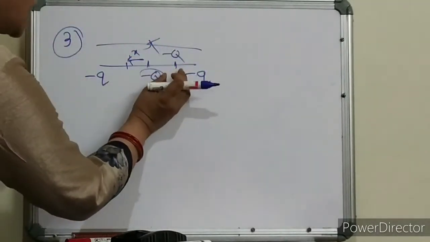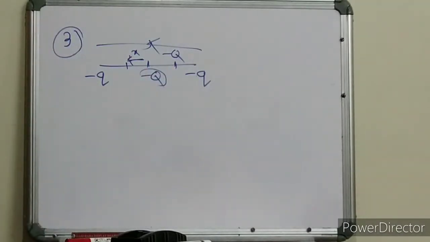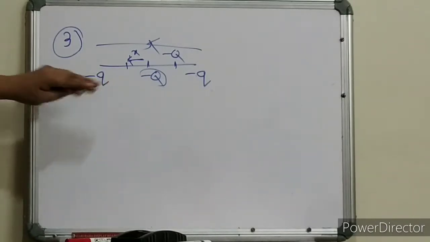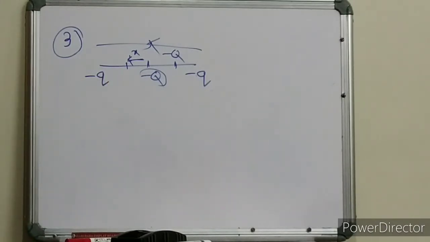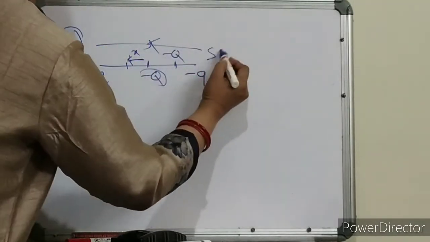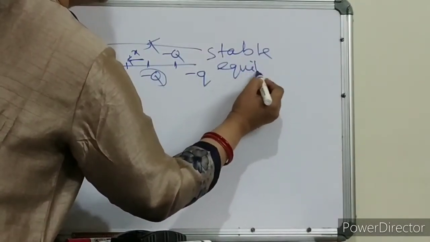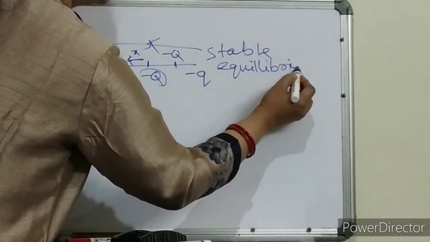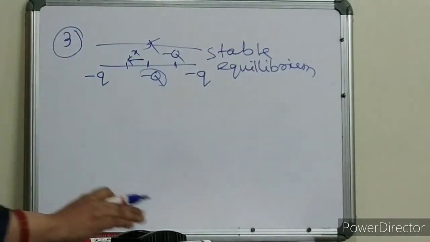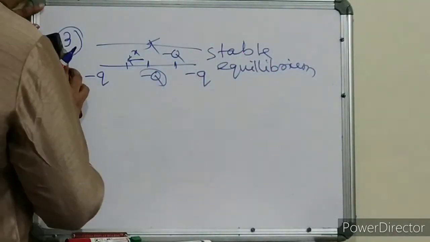So again this charge is returning to its mean position. Is it clear? So this is again the case of stable equilibrium. Clear? Hope it is clear. Now we'll discuss the fourth condition.